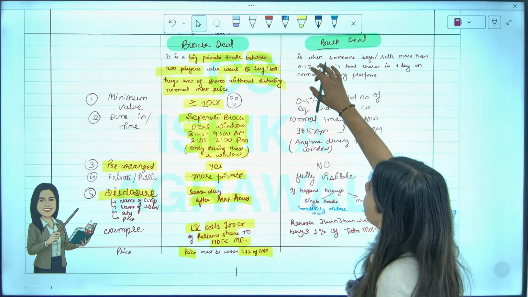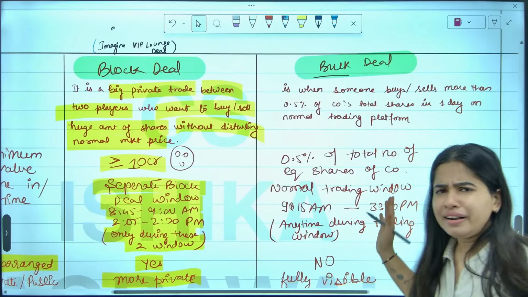Now coming to bulk deal. Bulk deal is like normal trading only.